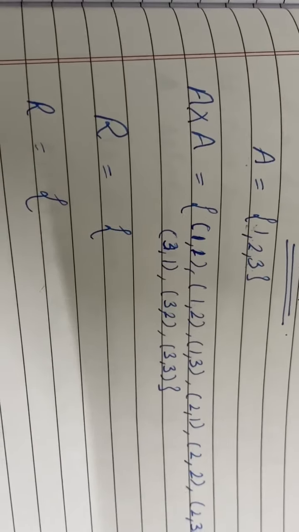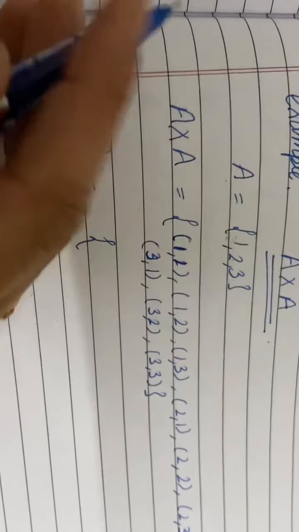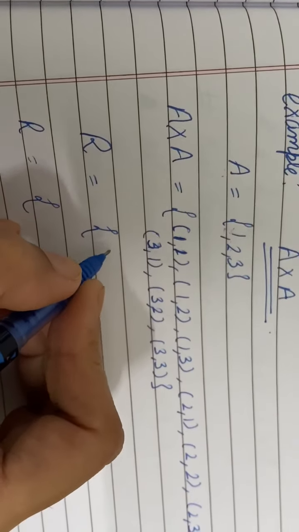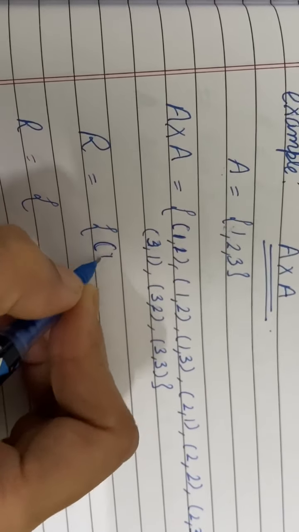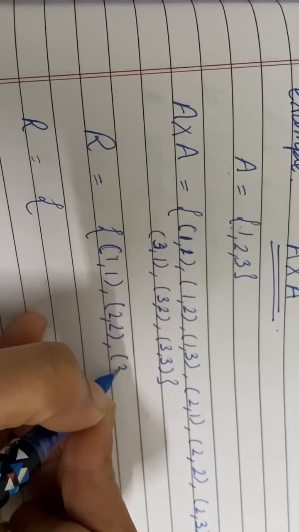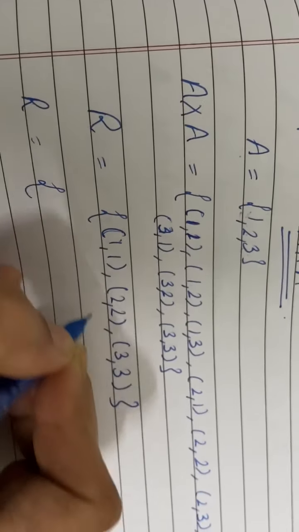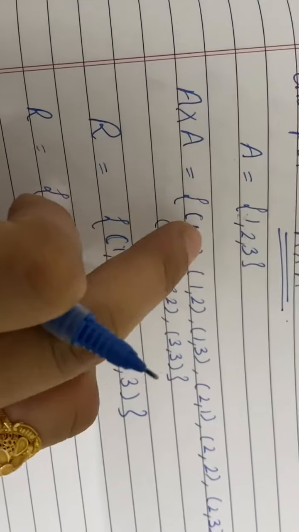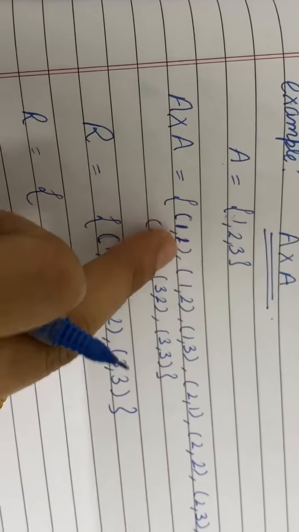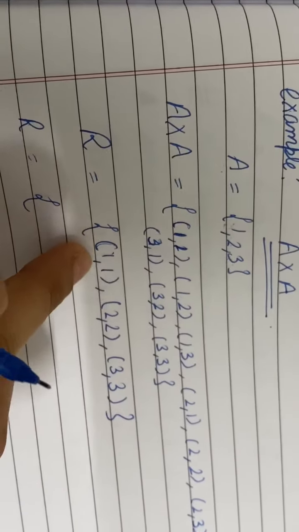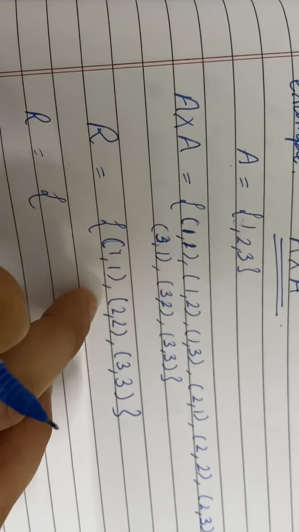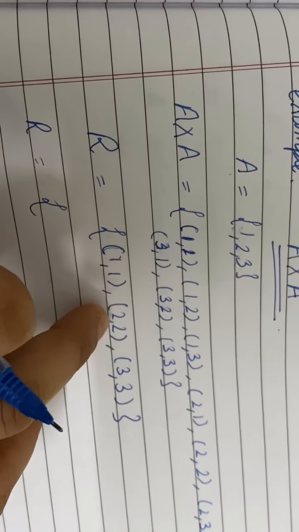If I want to make a reflexive relation, I have to choose only elements like (1,1), (2,2), (3,3). If all these three elements are there in a relation, then this relation is called reflexive relation.